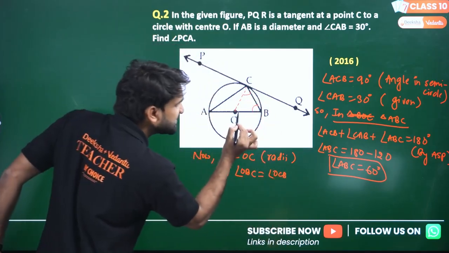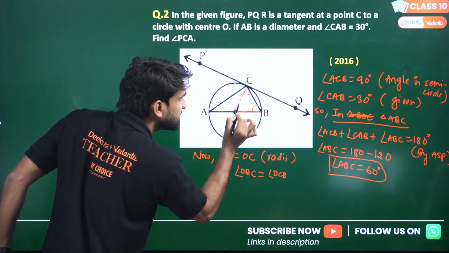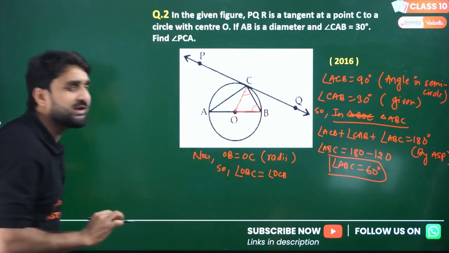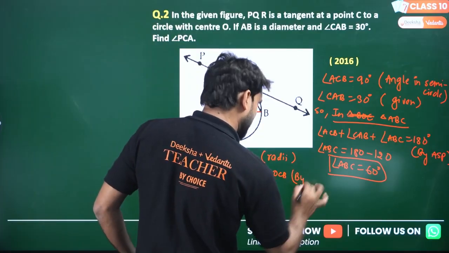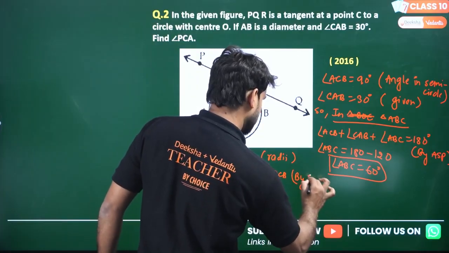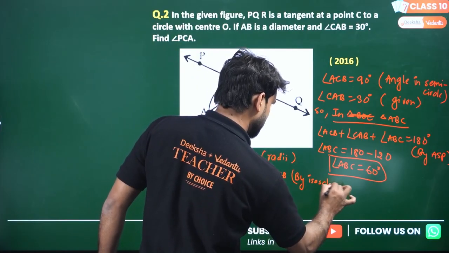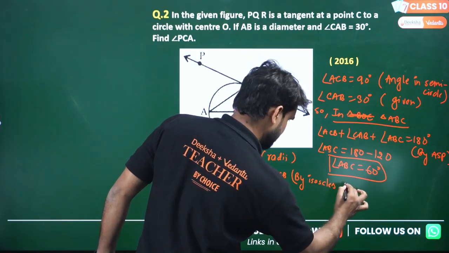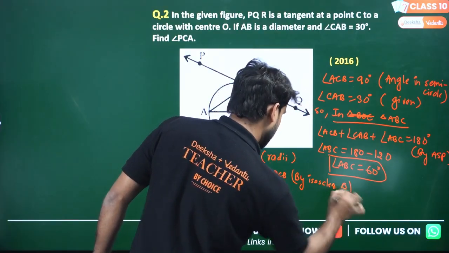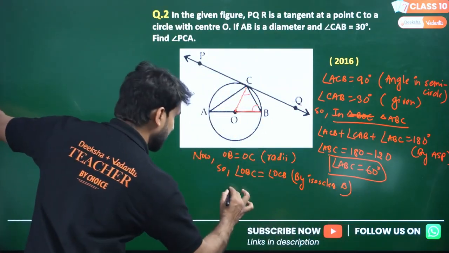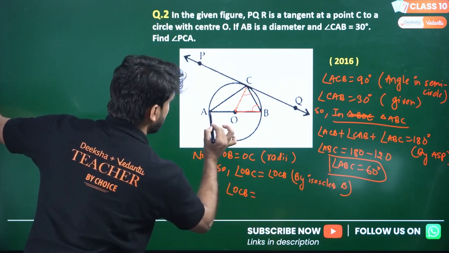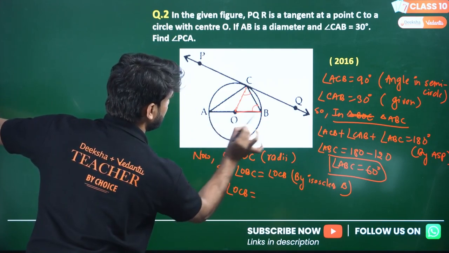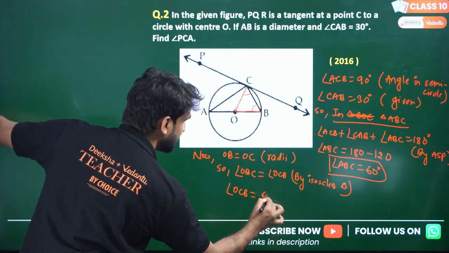Yes, if this side is equal to this side, this angle will be equal to this angle, by the property of an isosceles triangle. So angle OCB will be the same as OBC. I'm calling this ABC, so this will be OBC, same, so this will be 60 degrees.